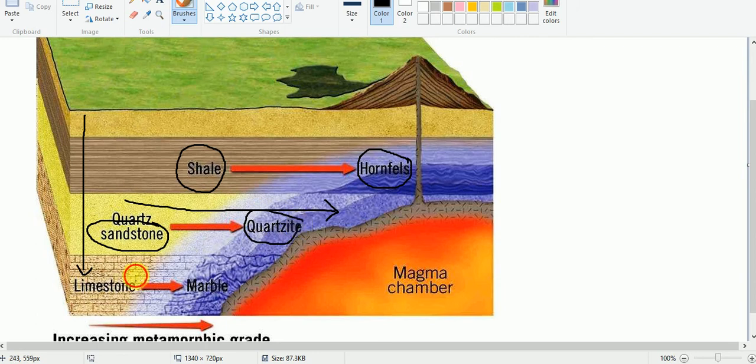And the limestone, which is another type of sedimentary rock, is subjected to very high pressure and temperature, and because of that it is transformed to marble. Okay, remember, if limestone is metamorphosed, it becomes marble.